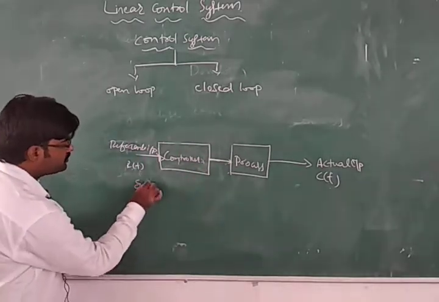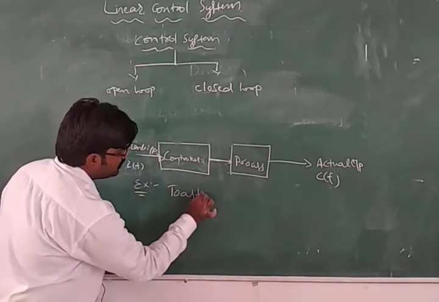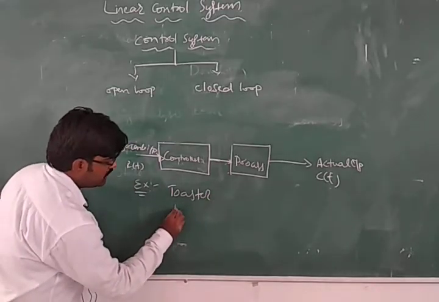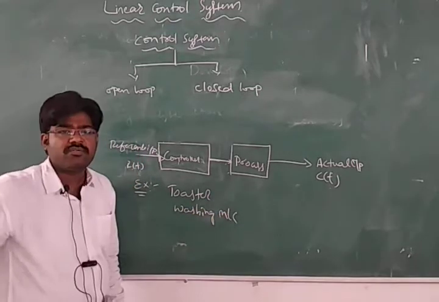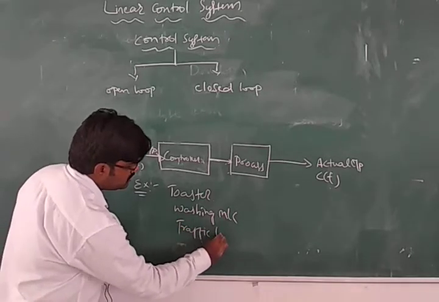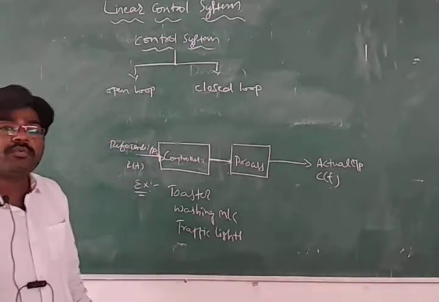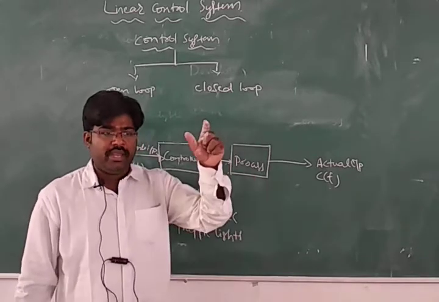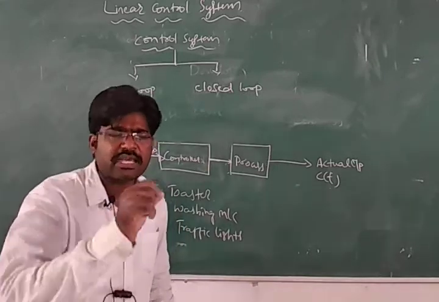For example, you can say a bread toaster, then a washing machine, right? These are all examples of open loop control systems. The best example is traffic lights. So what is the function of traffic lights? It works based on the time settings given to it.